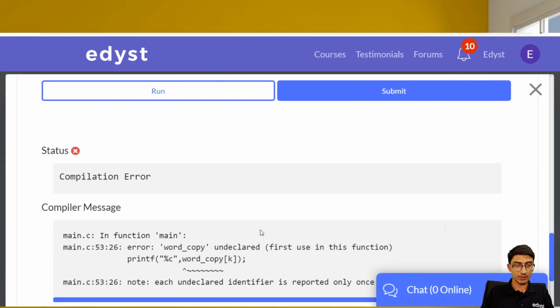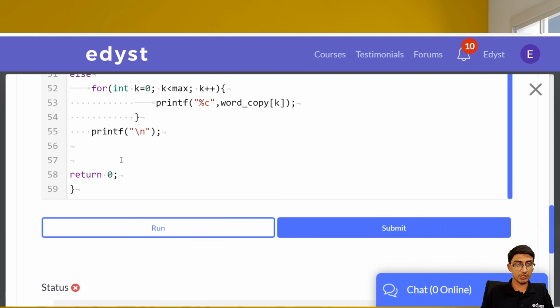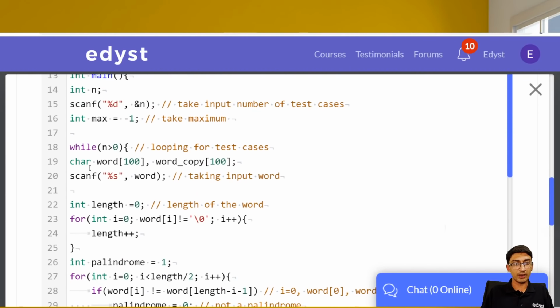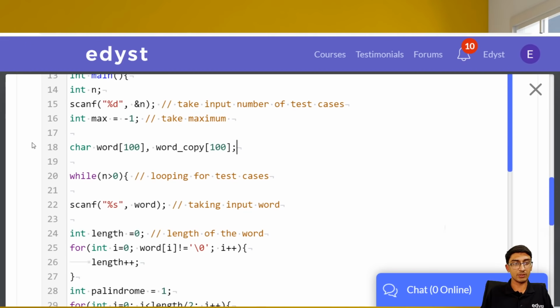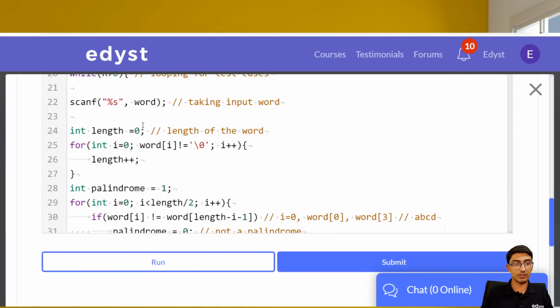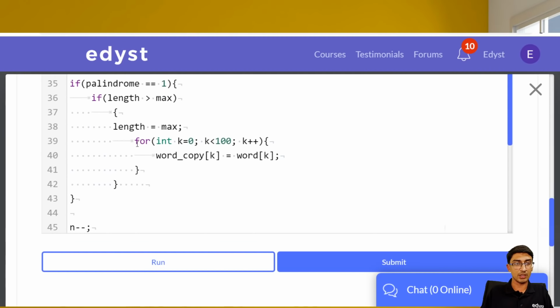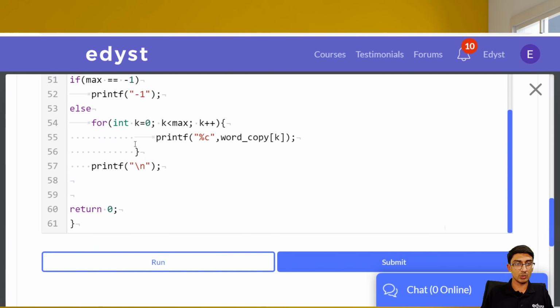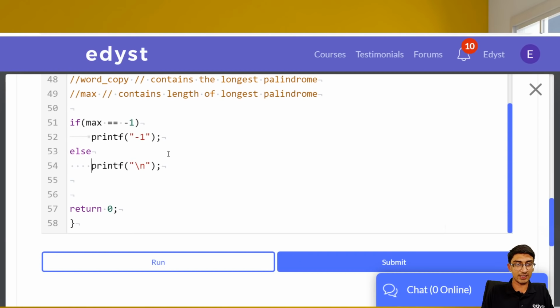Okay, again there's a problem, first use in this function. Where have we actually defined this word underscore or the word? Okay, now I got the issue. We have defined this over here. So we should have defined this above. We defined it inside the while loop. That was the issue. This again is then not needed. Okay guys, got the issue. We were defining it inside the while loop where we should define it in the main function.